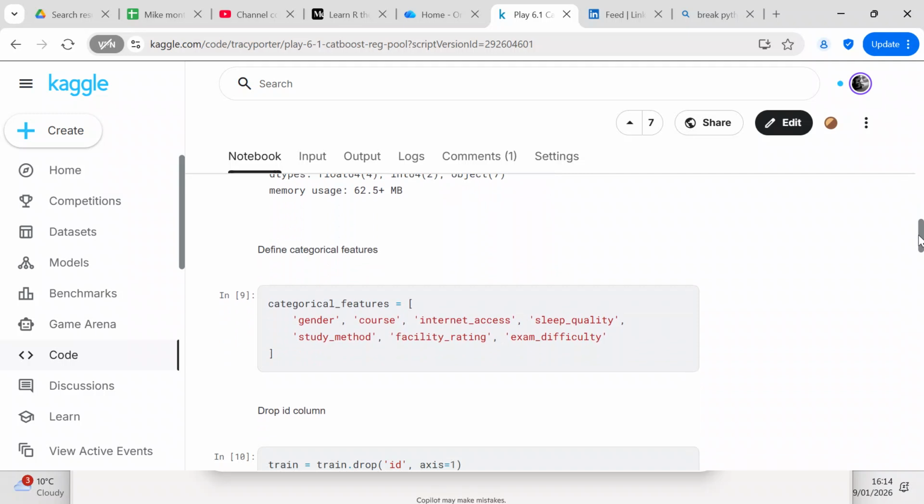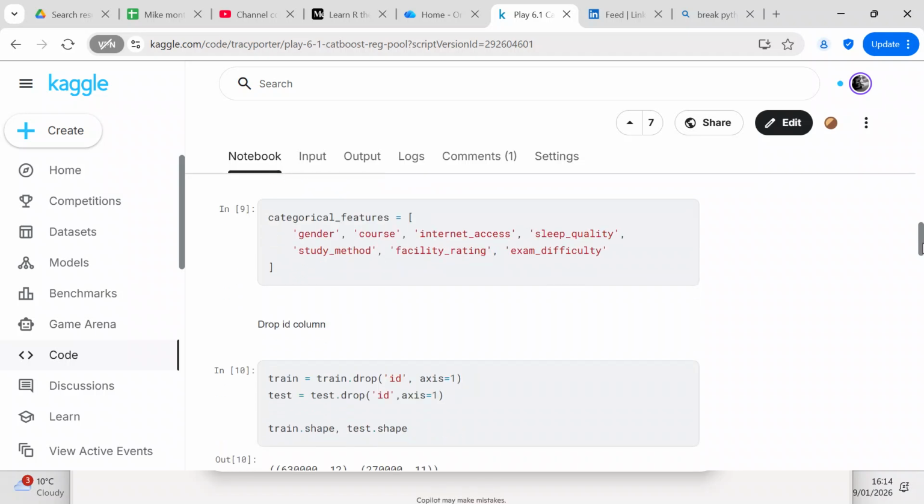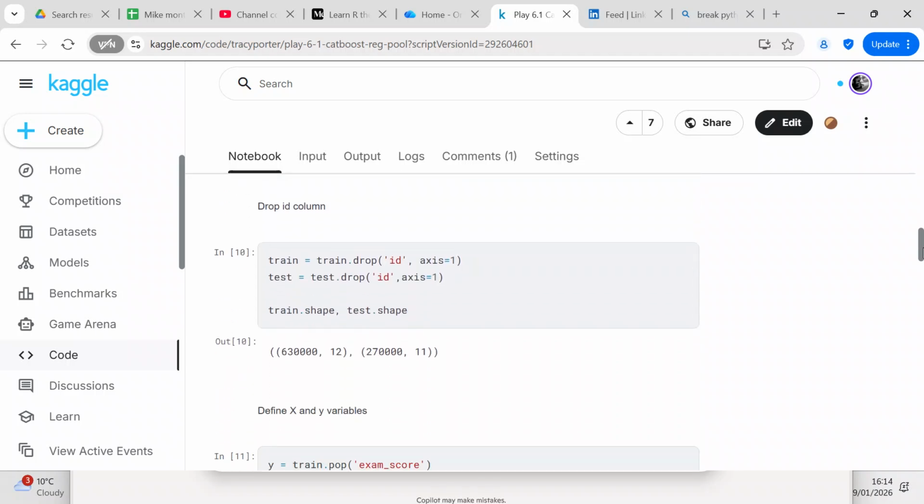Now we're going to define our categorical features: gender, course, internet access, sleep quality, study method, facility rating, and exam difficulty. We're going to drop the ID column.